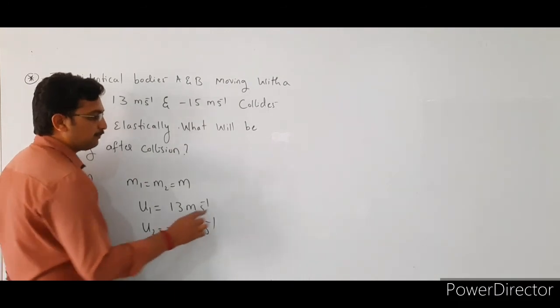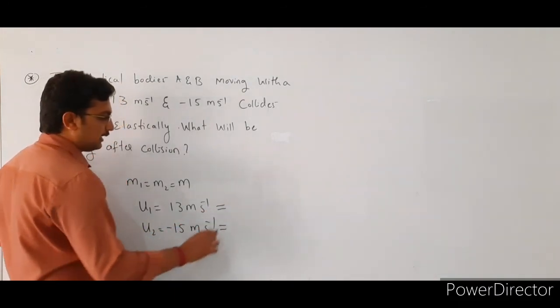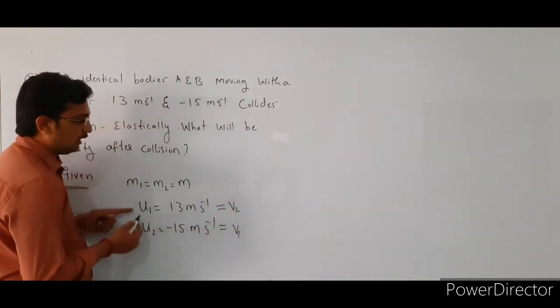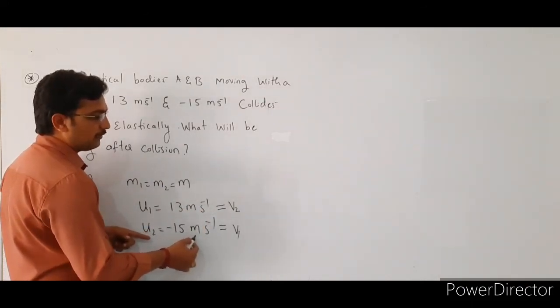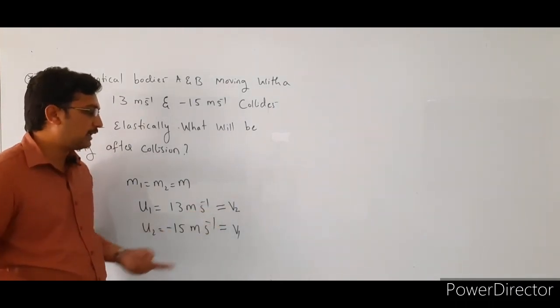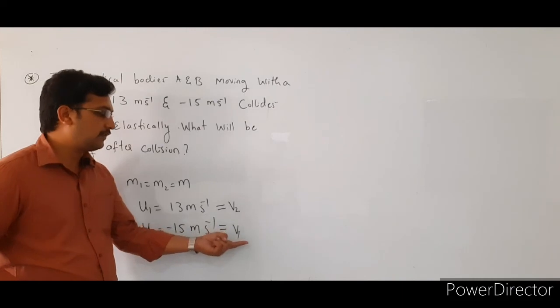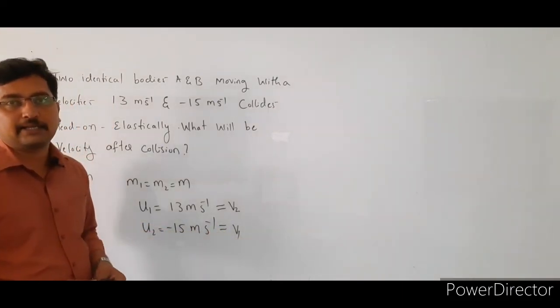So the final velocities after collision are v2 and v1. Here u1 is equal to 13 meter per second and u2 is equal to minus 15 meter per second. After collision, the velocity of the second particle is 13 meter per second, and the velocity of the first particle is minus 15 meter per second.